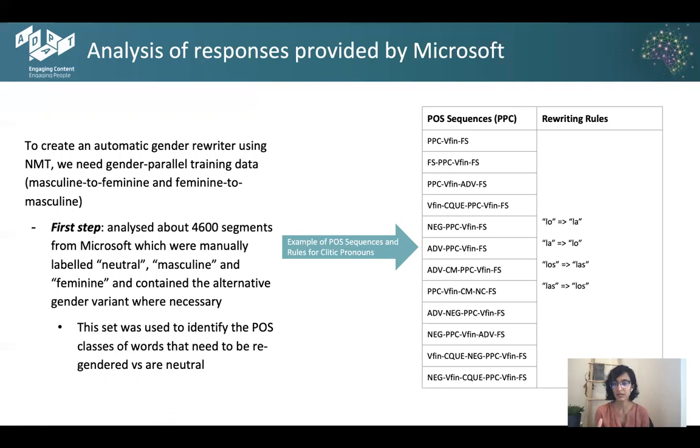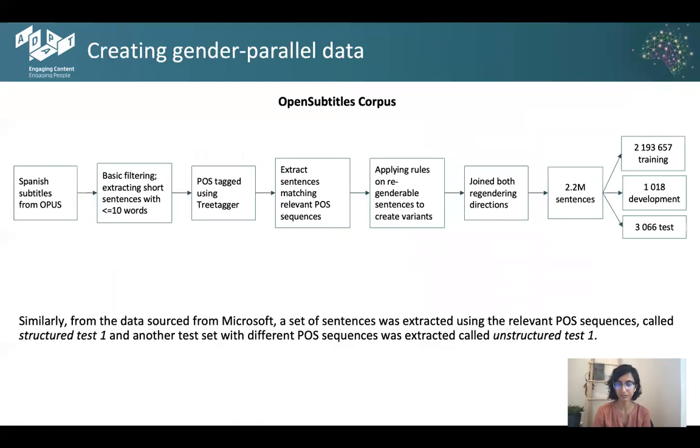Among other POS classes defined as adjectives and past participles, which show gender agreement in Spanish. So the first column over here basically lists sentences that contain plural pronouns and had a POS sequence that should be regendered. And the second column denotes how these sentences were supposed to be regendered once the POS sequence was identified. Such tables were created for all the POS classes and for neutral as well as regenderable segments in order to be sure of what we were tackling, or what we were training the neural rewriter on.